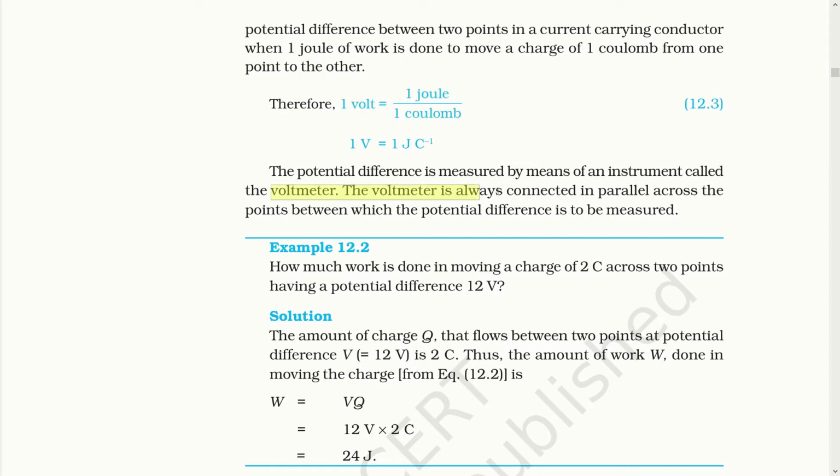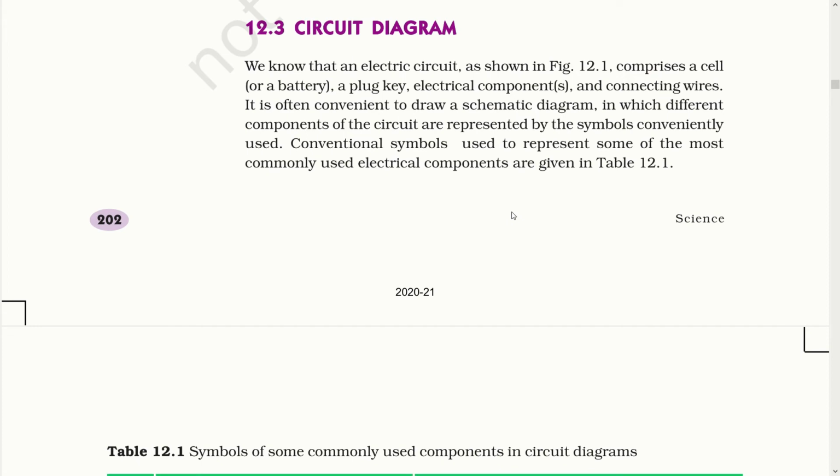Voltmeter is always connected in parallel. So this you have to keep in mind, that the ammeter, which measures current, is connected in series, while the voltmeter, which measures the potential difference, is connected in parallel across the points between which the potential difference is to be measured. Circuit diagram. Now you saw one schematic diagram.